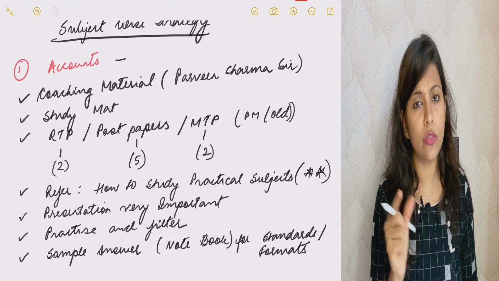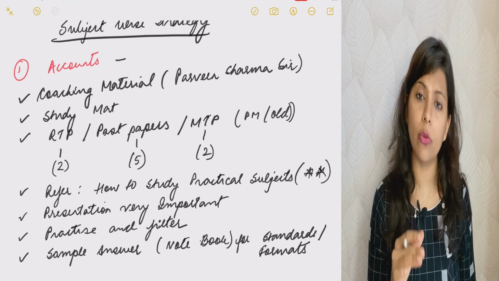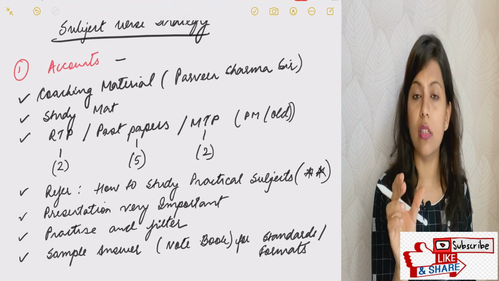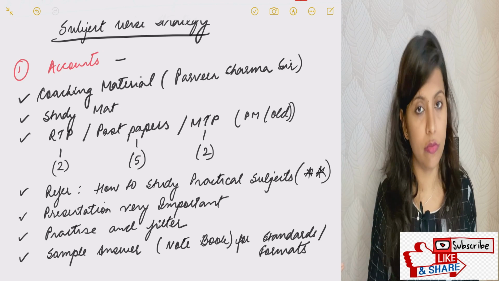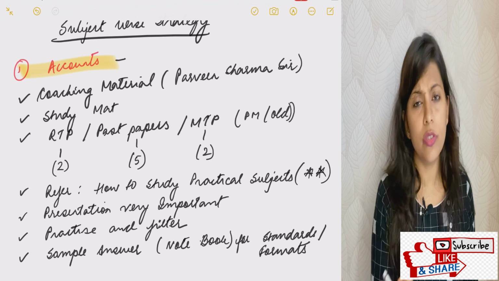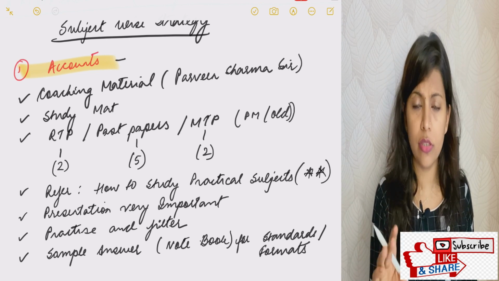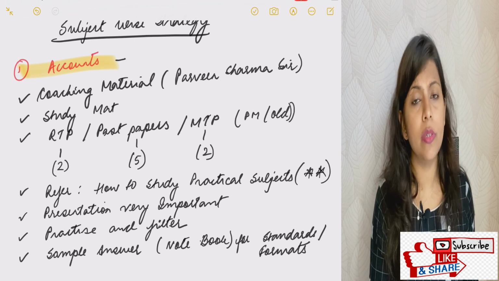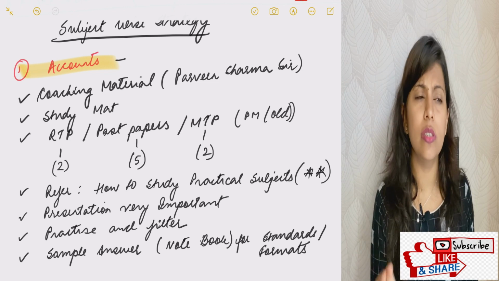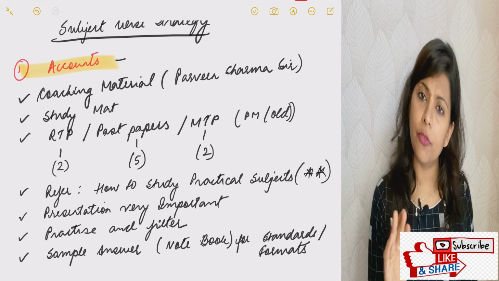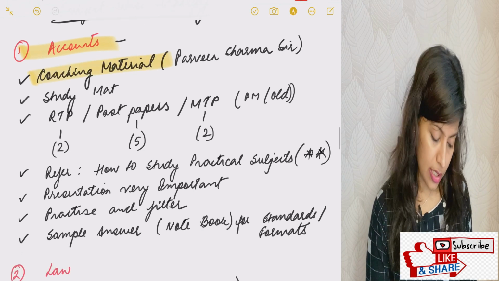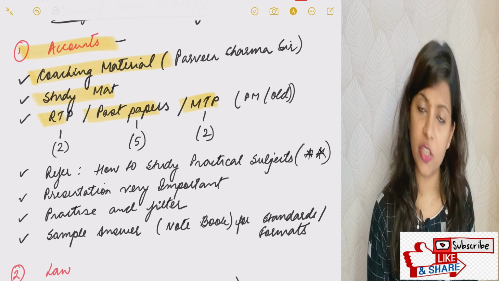At the moment, weightage of the chapters is not that important, okay? Because now you are going to study all the chapters completely. Weightage is important in your last 2 or 3 months of revision. So in accounts, I took classes from Praveen Sharma sir. With whoever you take your class, that material is sufficient, along with your ICAI module, practice manual, past year papers, mock test papers, and RTP. Practice manual has been discontinued, I guess, but if you have the older version, you can have a look at that as well. So coaching material is sufficient: study material, RTP, past papers and mock test papers. Okay.